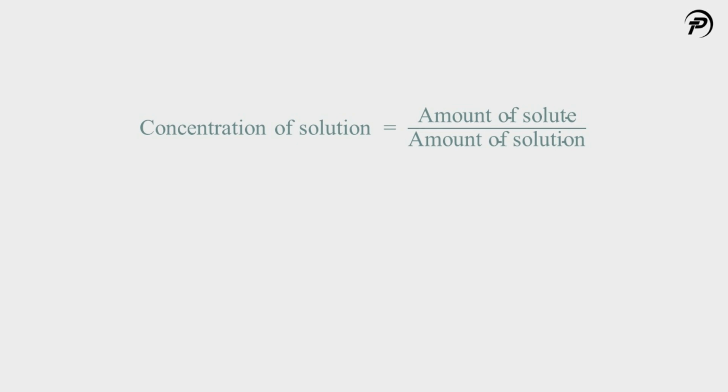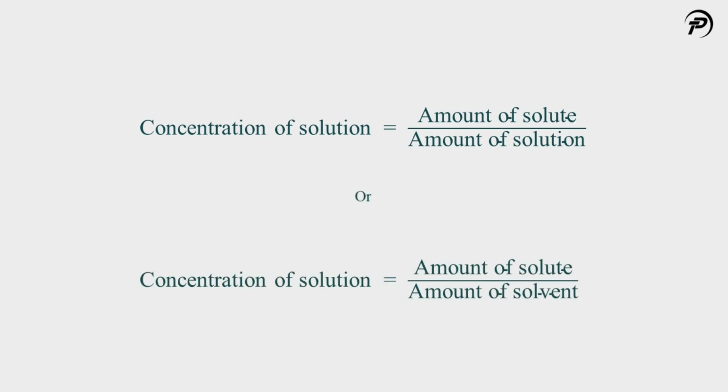We have observed that in a solution, the relative proportion of the solute and solvent can be varied. The concentration of a solution is the amount of solute present in a given amount of solution by mass or volume, or the amount of solute dissolved in a given mass or volume of the solvent. Concentration of solution is equal to amount of solute per unit amount of solution, or amount of solute per unit amount of solvent.